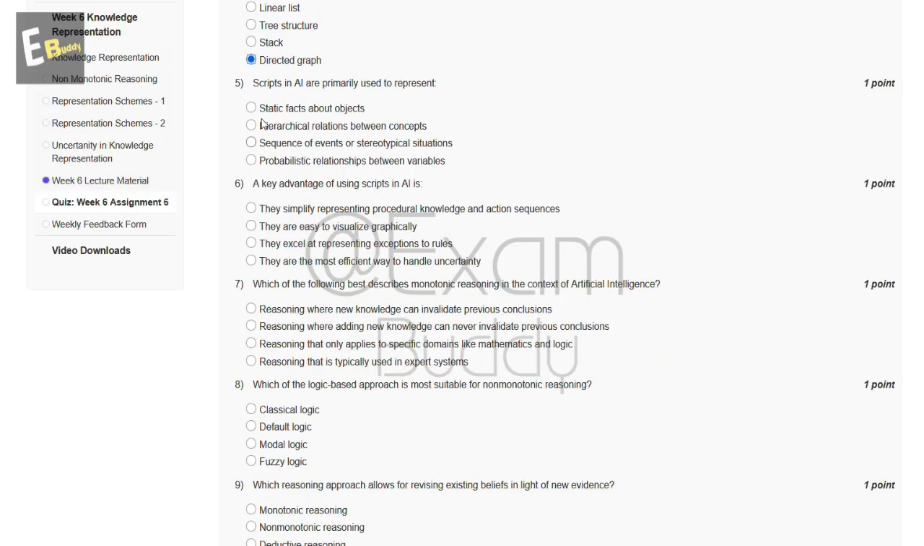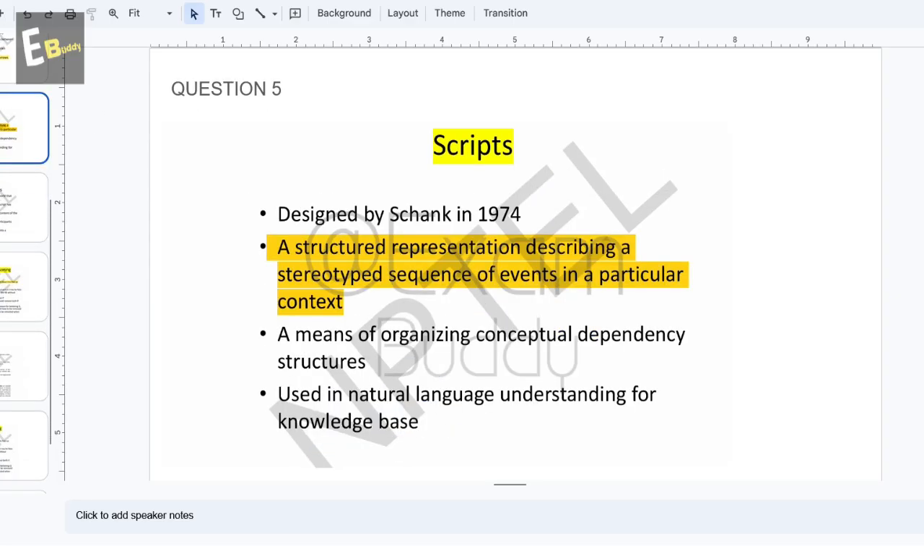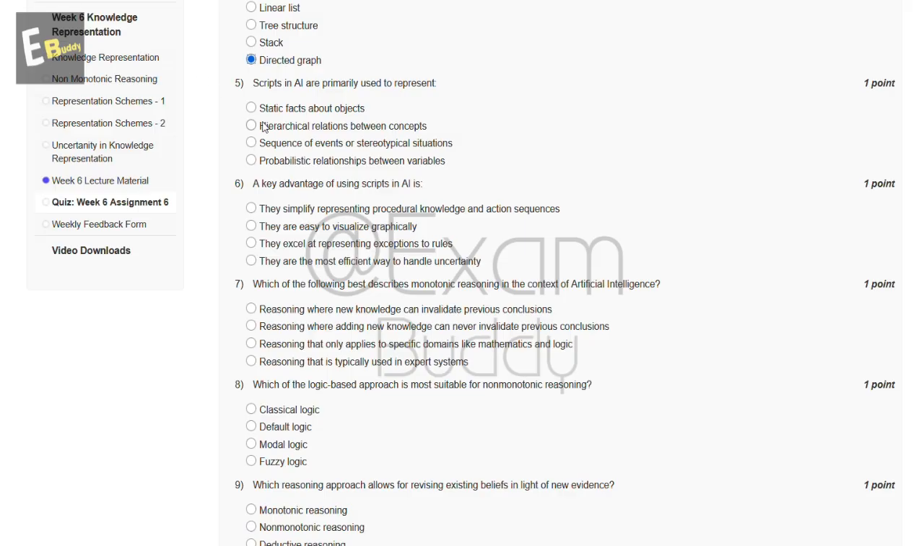Now, the fifth question is: scripts in AI are primarily used to represent. So, these are the options, and let's check the answer of our fifth question. So, question fifth, scripts: a structured representation describing a stereotyped sequence of events in a particular context. So, the answer of our fifth question is C, sequence of events or story, stereotypical situation.